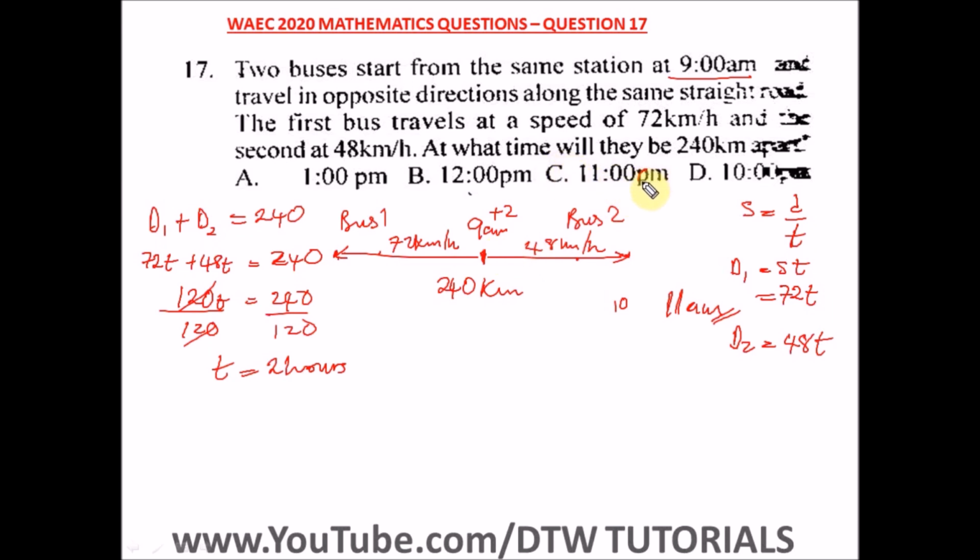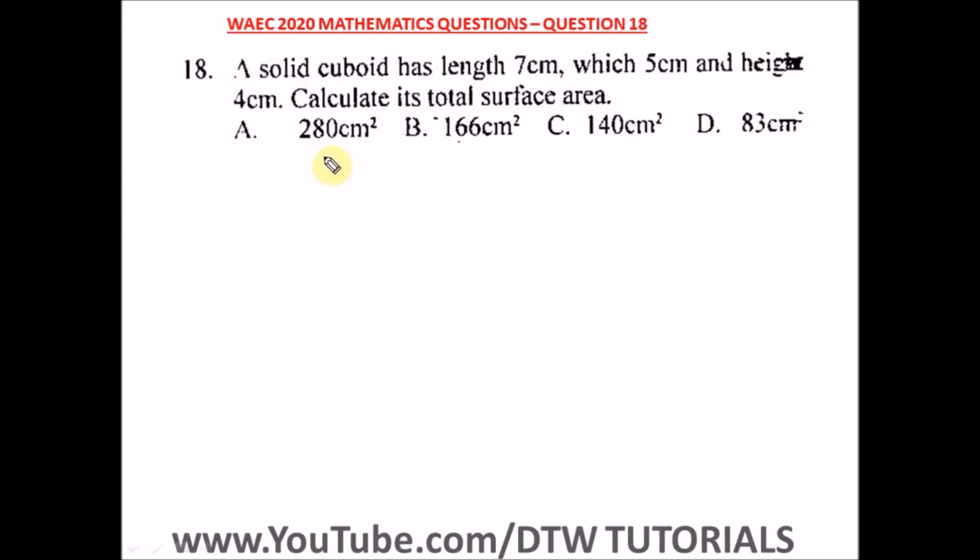Okay, this is a typo. This should be A. This is A. So our right option here is option C, which is 11 a.m. Okay, so this is our answer. Question 18 of the WASSCE 2020 mathematics past question. That's your WAEC 2020 exam.